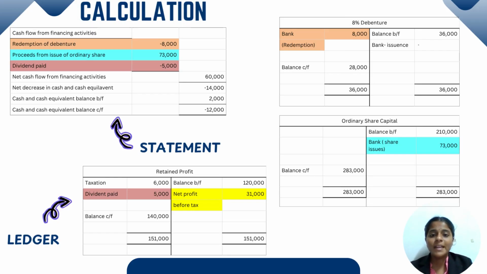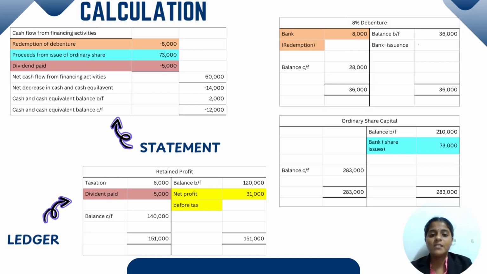So from the ledger we can find the value of dividend paid. We have to open a ledger called retained profit. Balance carried forward on the debit side, balance brought forward on the credit side.